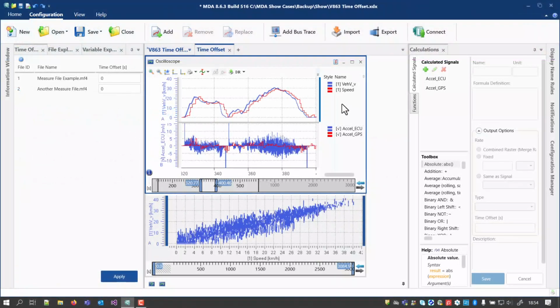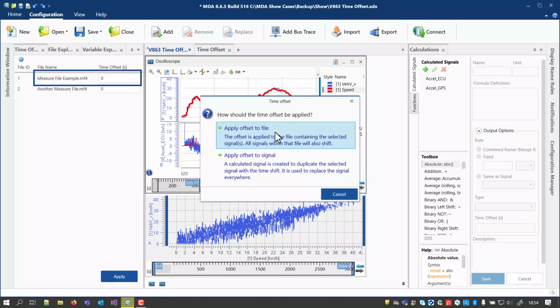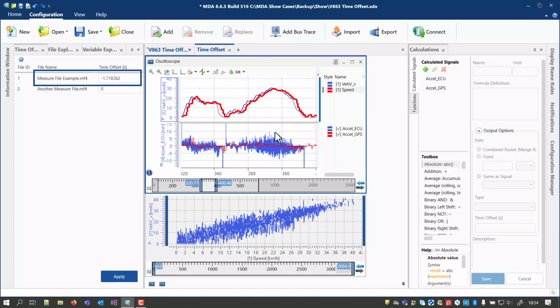With a former release of MDA 8, a simple and comfortable way for setting a file time offset was introduced. While pressing the Shift key, just the signal curve of any signal of the file needs to be dragged with the mouse. As a result, the whole file gets this time offset. But there is another use case, namely that just some selected signals from a file need to be shifted against the other signals of the same measure file.